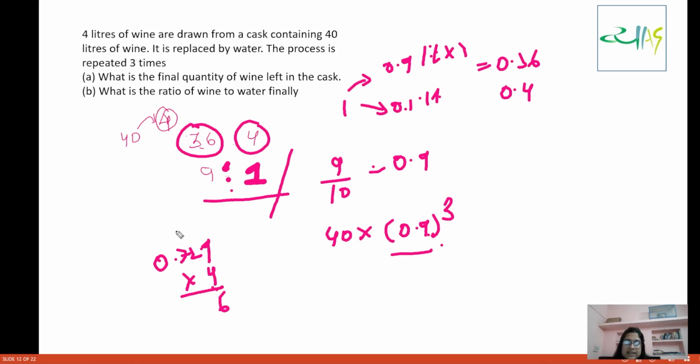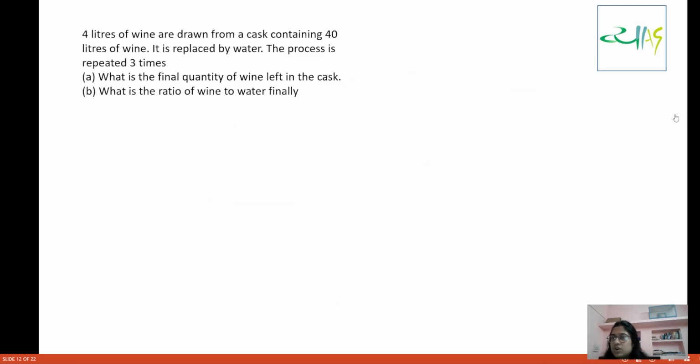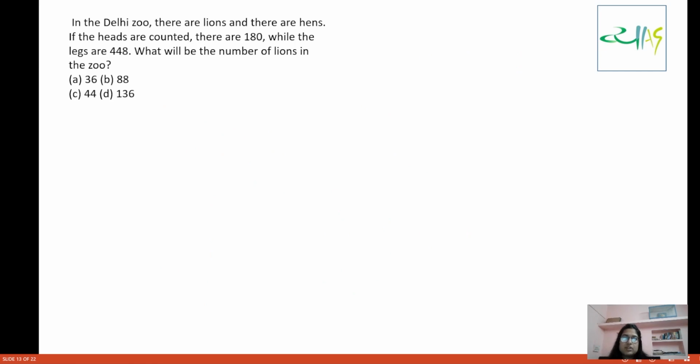4 9s are 36, 3 carry, 2 4s are 8, 8 plus 3 is 11, 1 24 28. And this is 40, so you are getting 2.916. If we add one more zero here, it is 29.16. This was our answer. See, it comes very simple also. I hope everyone understands what I am trying to tell. Now let's move on to the next question.